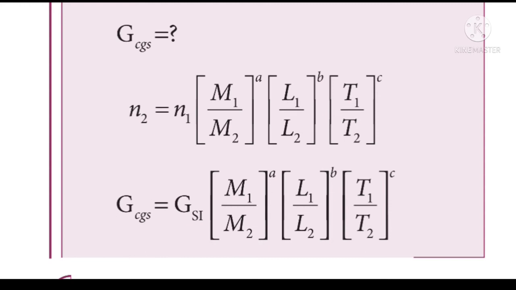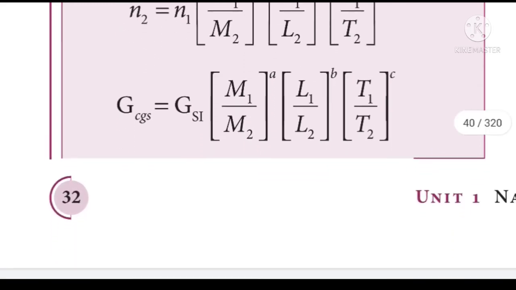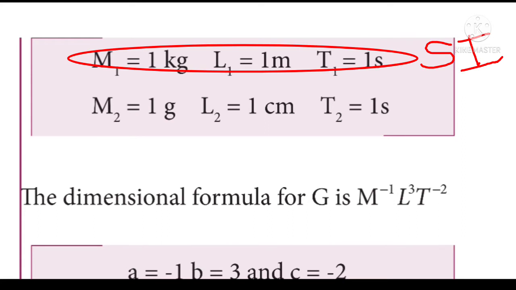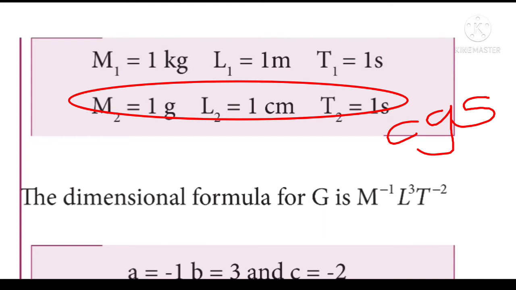So N2 is replaced as GCGS is equal to GSI into M1 by M2 the whole power A into L1 by L2 the whole power B into T1 by T2 the whole power C. Let us take M1 is equal to 1 kilogram, L1 is equal to 1 meter, T1 is equal to 1 second. And then M2 is equal to 1 gram, L2 is equal to 1 centimeter, T2 is equal to 1 second. Here M1, L1, T1 are represented in terms of SI system of units, and M2, L2, T2 are represented in terms of CGS system of units.